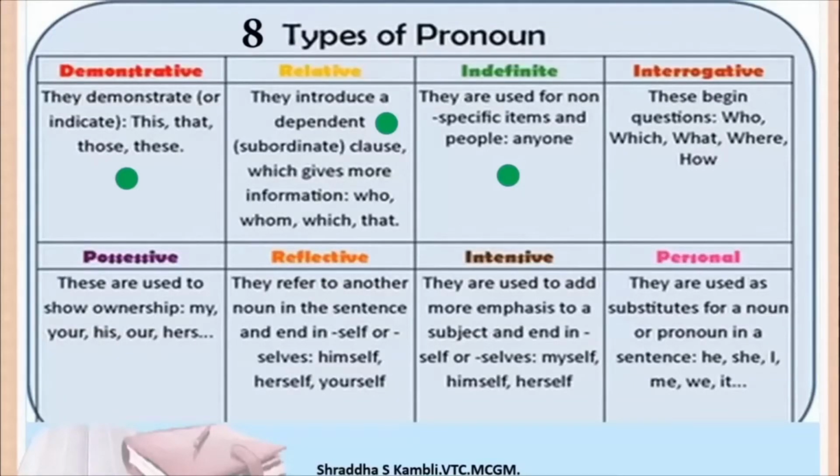Then we have the interrogative pronoun. We are going to talk about that in detail today. Possessive pronouns means to show possession or to show ownership. Alright. Then you have a reflective pronoun. Pronouns where you use the word self or selves at the end is a reflective pronoun. Then you have intensive pronoun. Intensive pronoun means to add emphasis, to make it more intense. And finally we have personal pronouns.